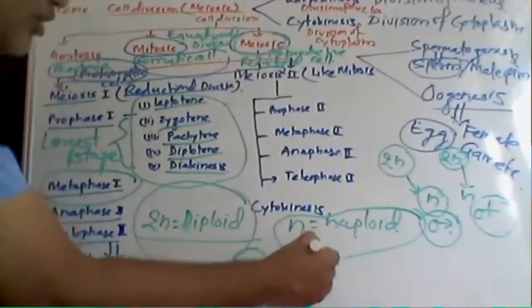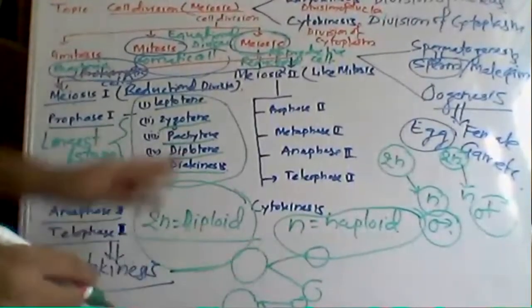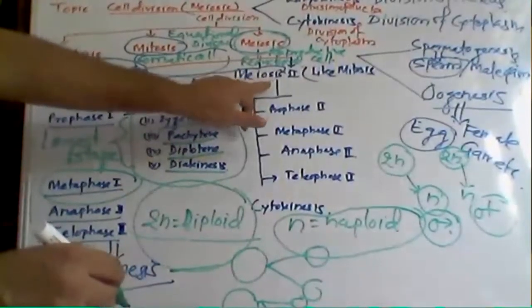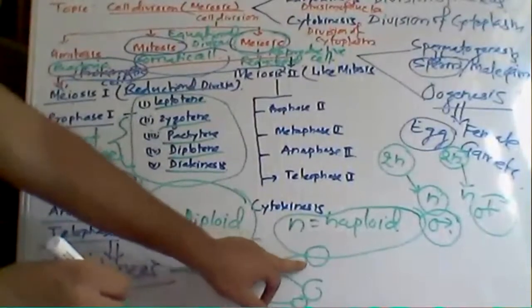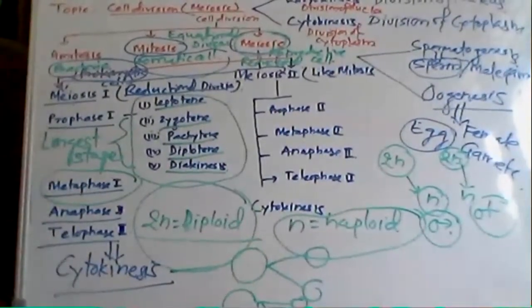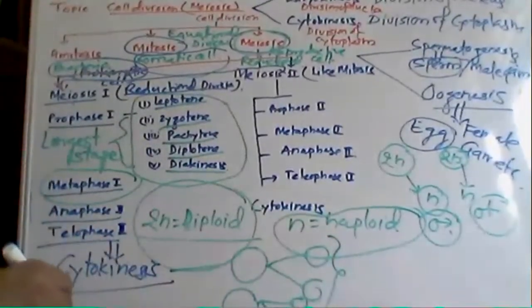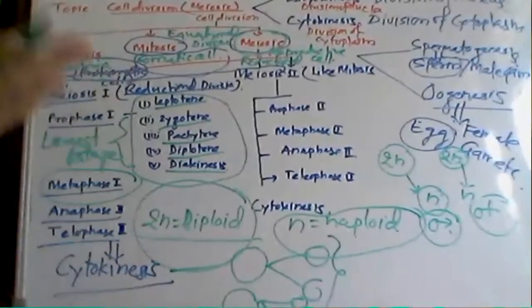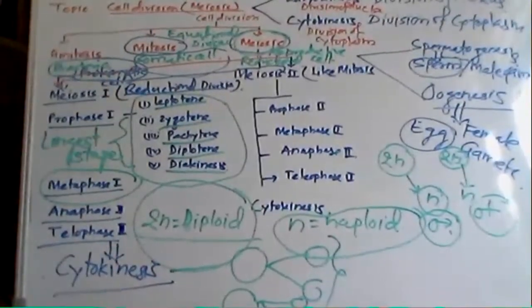Further, from these two, again there is a formation of two, in the case of meiosis 2. From one cell you get two equal haploid cells, and from the second cell you also get two equal cells. So in the complete process of meiosis you will get four haploid cells, but in the case of mitosis you will get only two diploid cells.